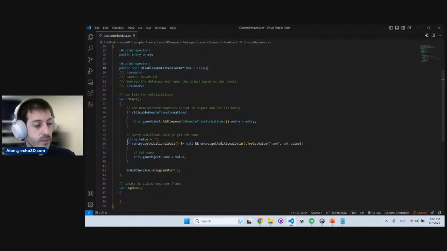Right here, we have a really simple code snippet. For example, we add some kind of component to it, the remote transformation that allows you to do the remote transformation that we just did. We also have this example snippet that says, well, if I have any additional data, great. If I have additional data called name, set the name of the object to my name. Really, really cool. So let's see how that works in practice.